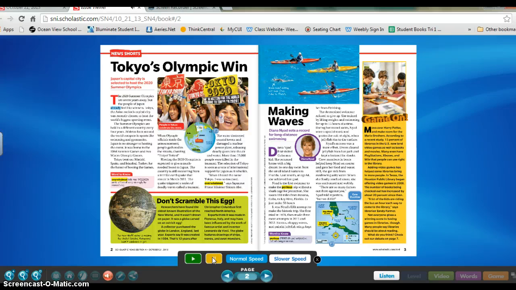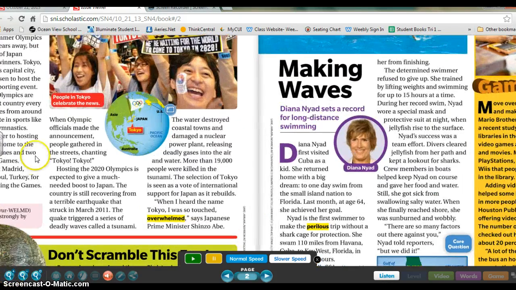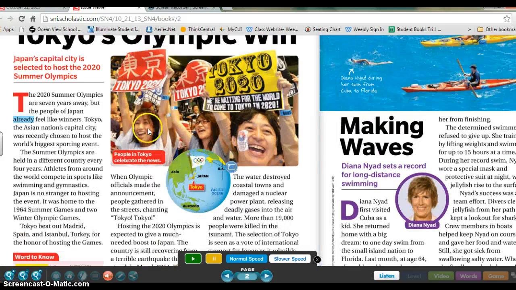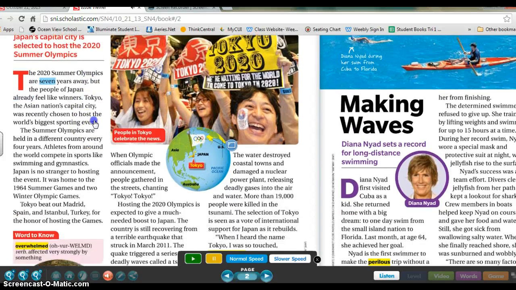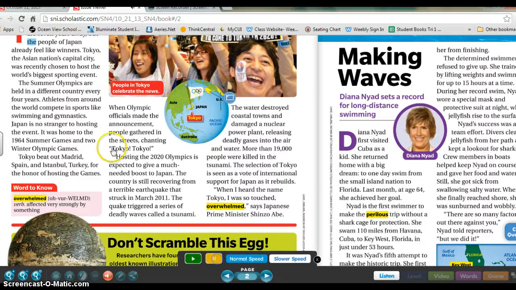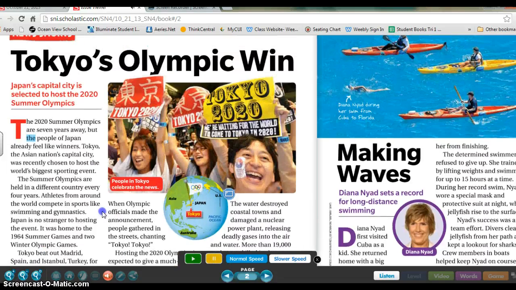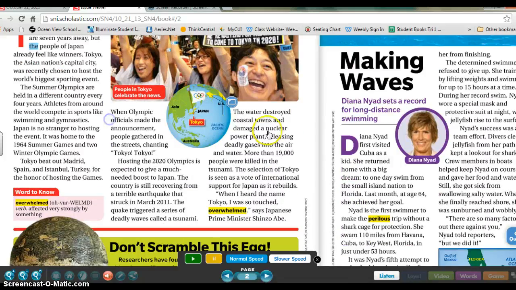This is reading at the slower speed. Now, it's a little bit hard to read like this, so I am going to go down to the bottom where I see these pictures, and I'm going to click on the one that has the plus sign above it. And when I do that, it enlarges the picture, and I can also move this up and down by pulling on it with the mouse.